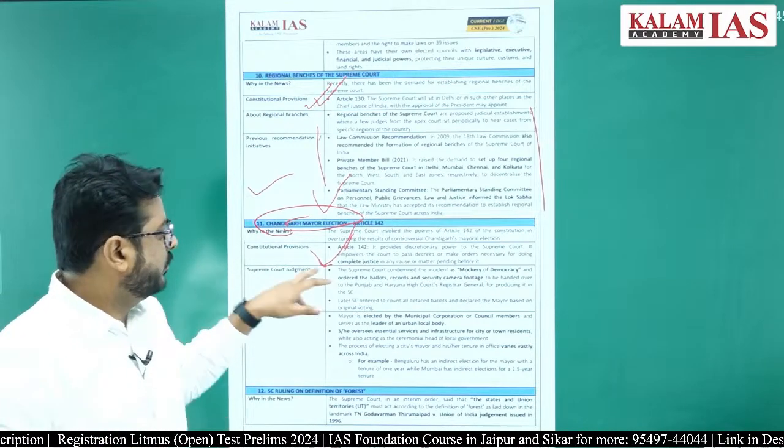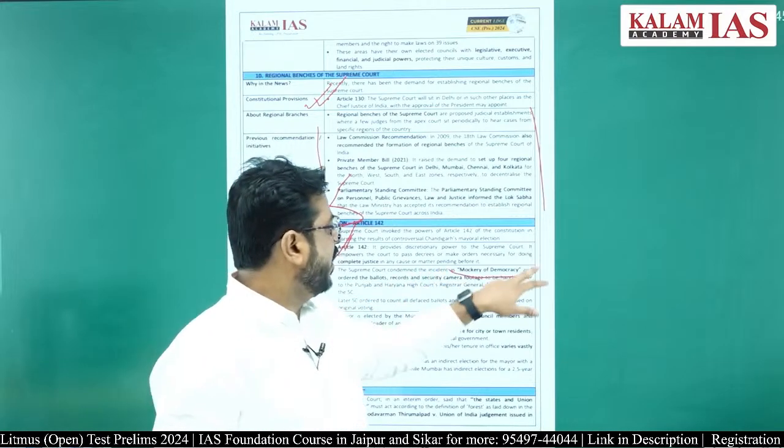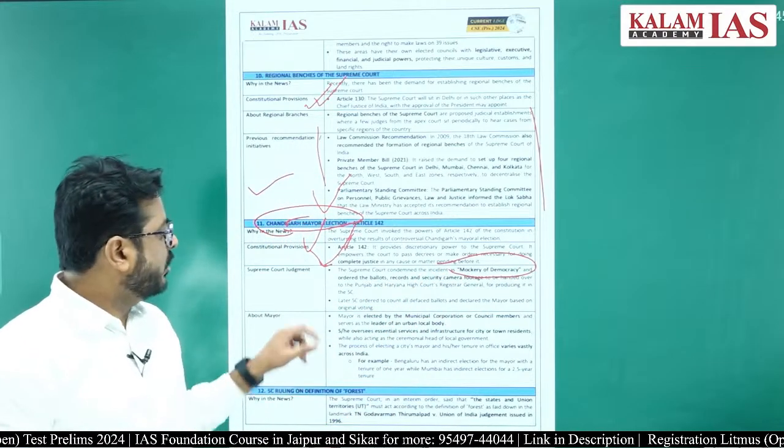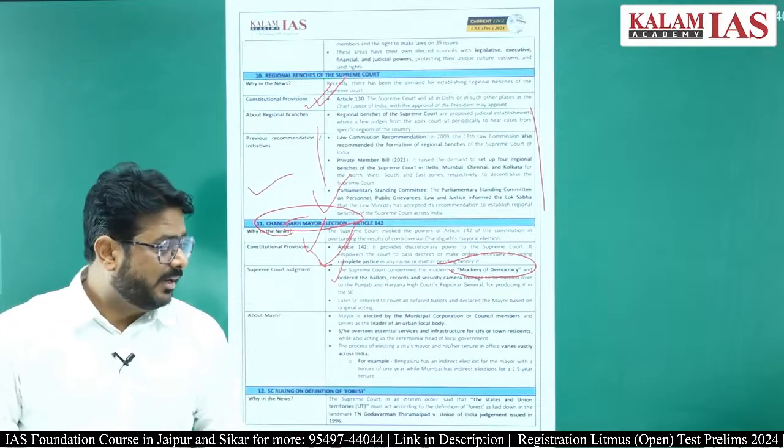So therefore the Supreme Court gave the statement that it is a mockery of democracy, and they ordered the ballot recording, the security camera footage, etcetera, all these things to be taken.